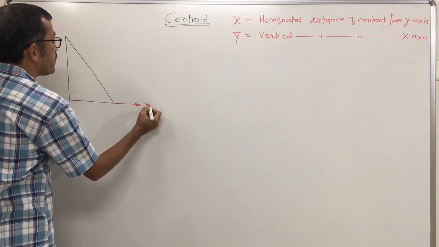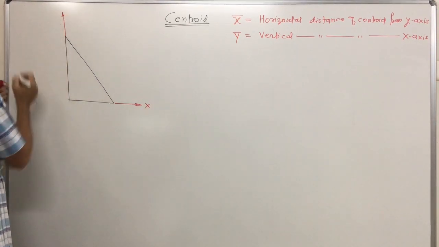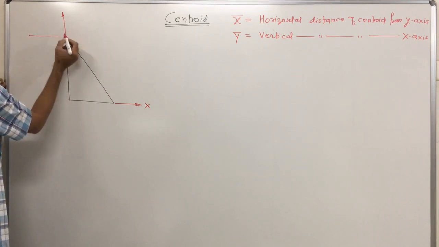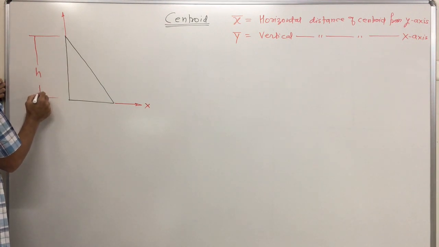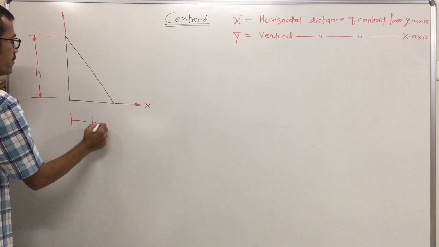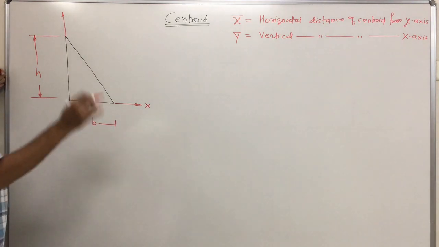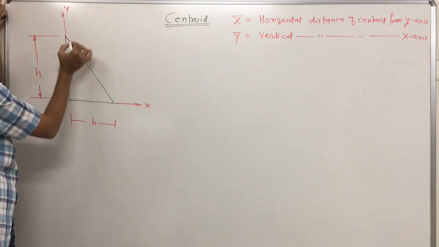This one is my x axis, this is my y axis. This one is the height of the triangular lamina, this is height h, and this dimension is the base of the triangle.